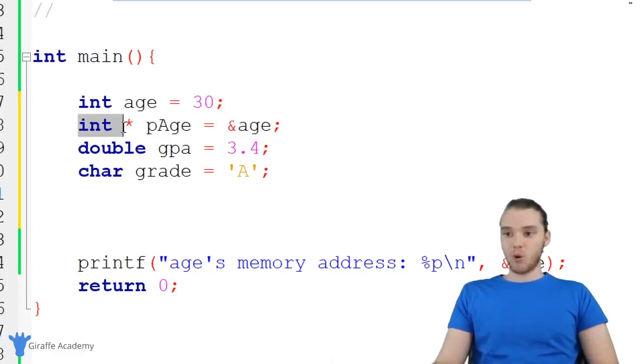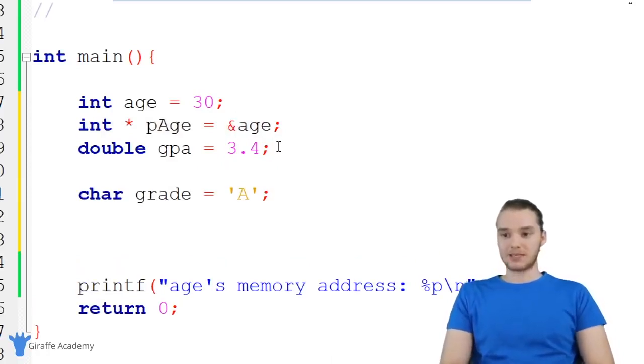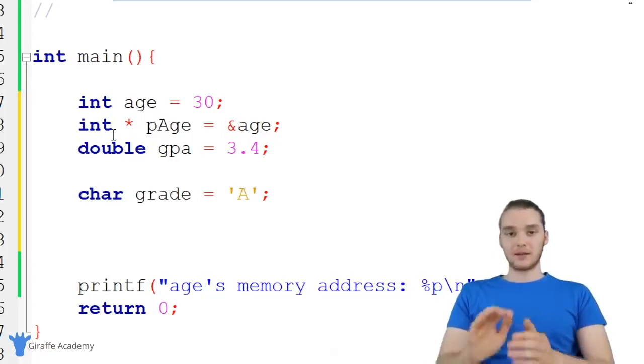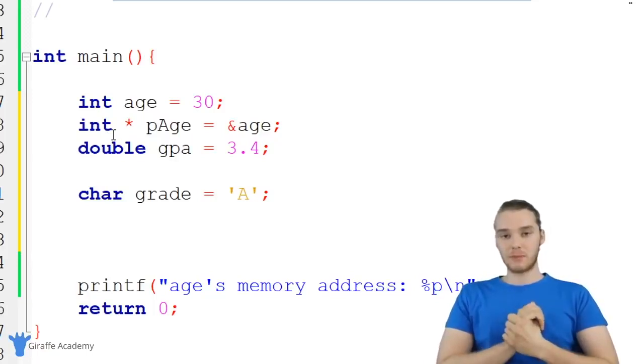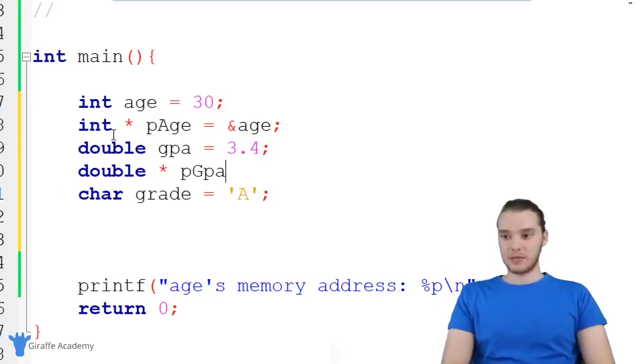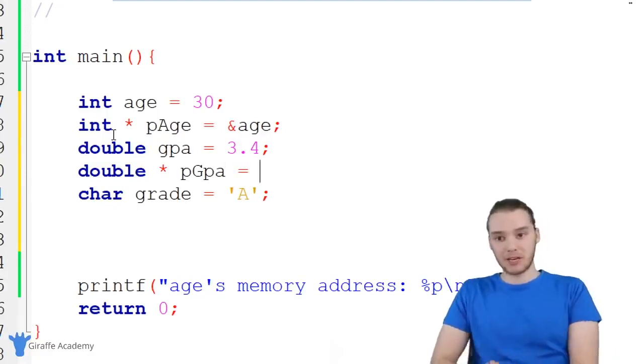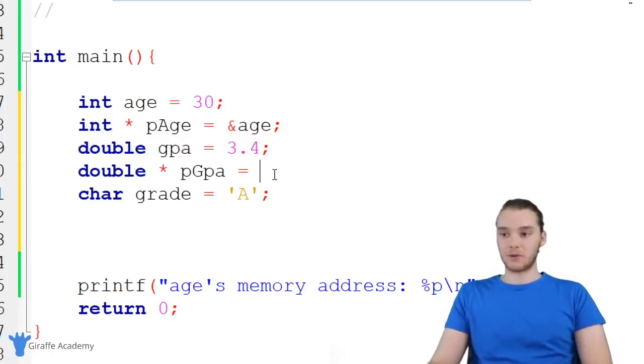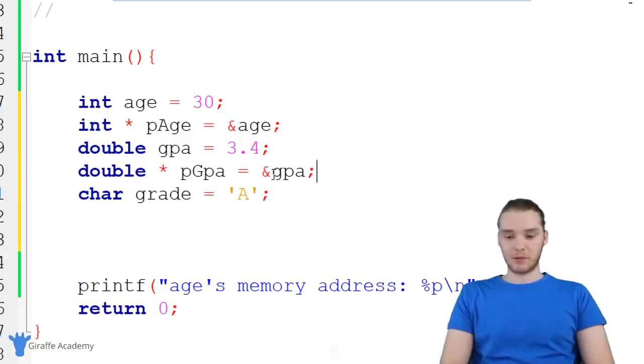So now this pointer variable is storing the memory address of the age variable. I'm going to do the same thing down here for this GPA. So if I wanted to create a pointer variable that would store the memory address of the GPA variable, I could say double asterisk, and I'm just going to say pGPA, just like that. And I'm going to set this equal to the memory address of this double variable, which we can access using this ampersand and then the name of the variable like that.